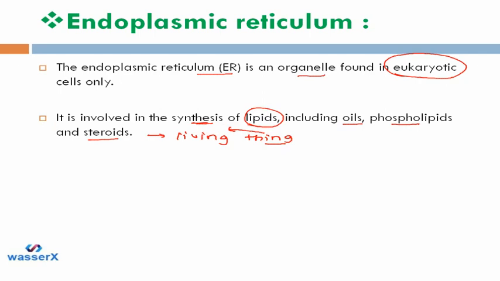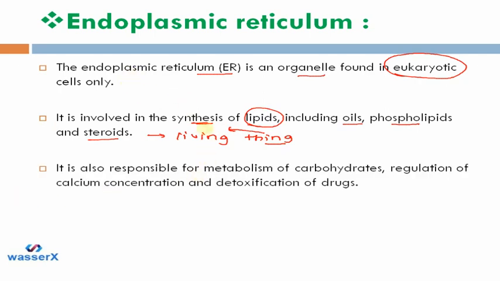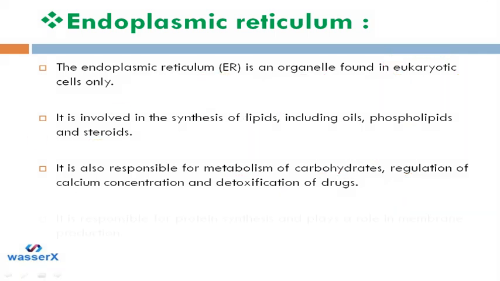So that's why the cell is a living being. Endoplasmic reticulum is also responsible for metabolism of carbohydrates, regulation of calcium concentrations and detoxification of drugs. All these processes occur in the living organism, inside the cell. That's why we call endoplasmic reticulum a living thing.